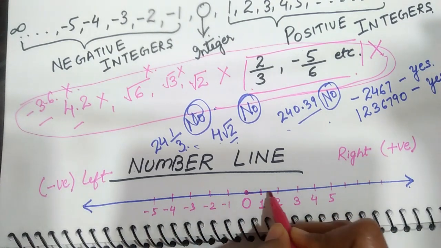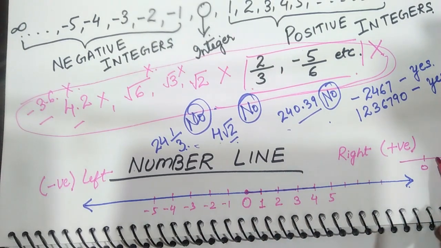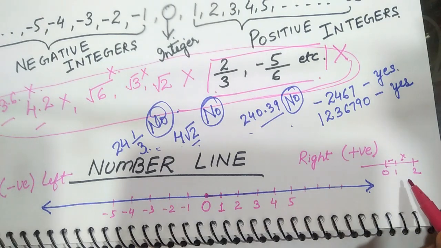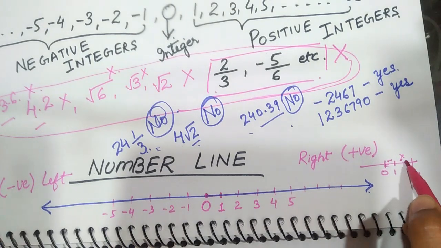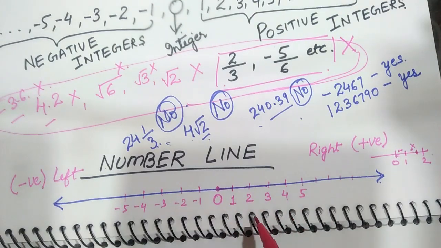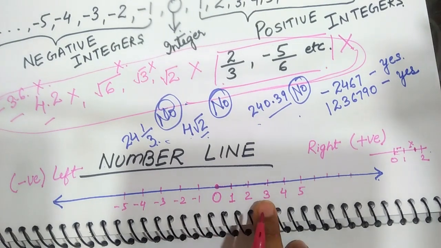These distances should be the same. It should not be that you have taken 0, 1 here and 2 over there. No, this and this are not the same. So these two distances should be the same. 2 will be here, not there. Okay. So all these distances should be the same. This is the way to plot an integer on a number line.